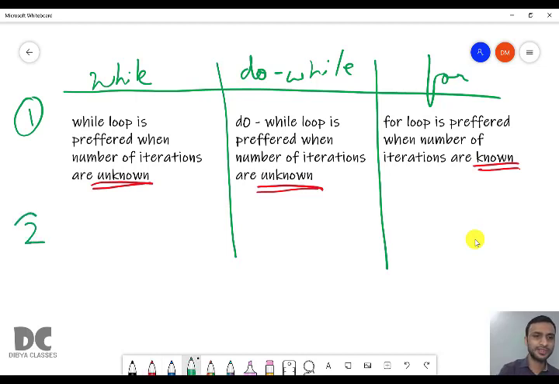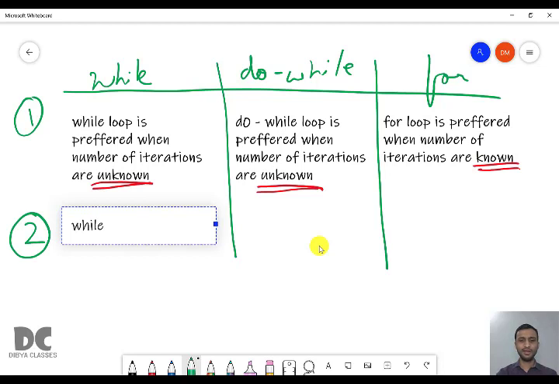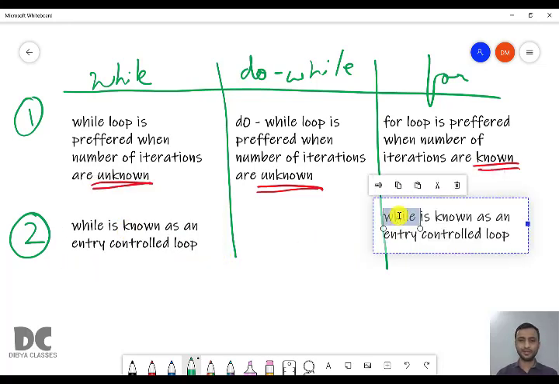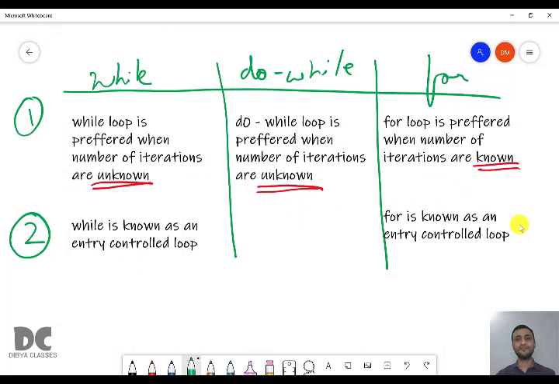The second difference is that while is known as an entry controlled loop. Similarly, for is also known as an entry control loop. So while and for are similar in this case; both are entry control loops.